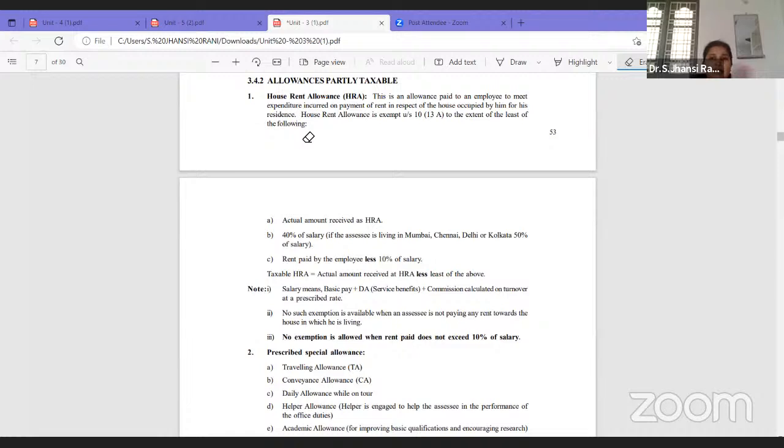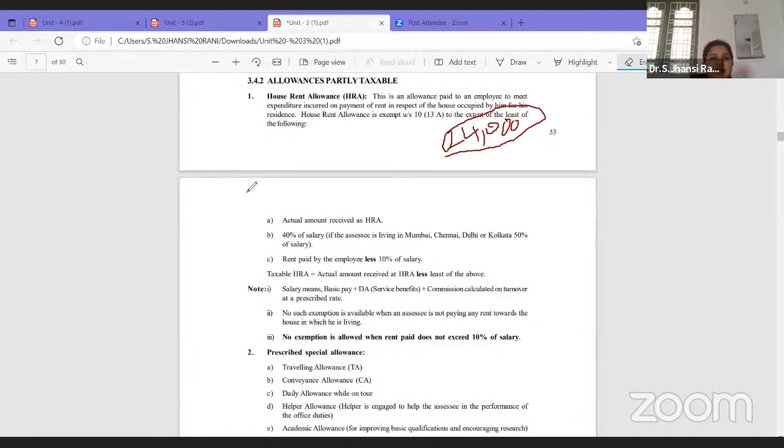For example, if any employee is receiving an HRA of 2,000 per month, so yearly it will be 24,000. This is the actual HRA received by an employee from the employer, house rent allowance. Whenever they are receiving this, it is neither fully taxable nor fully exempt. So how much is exempt?